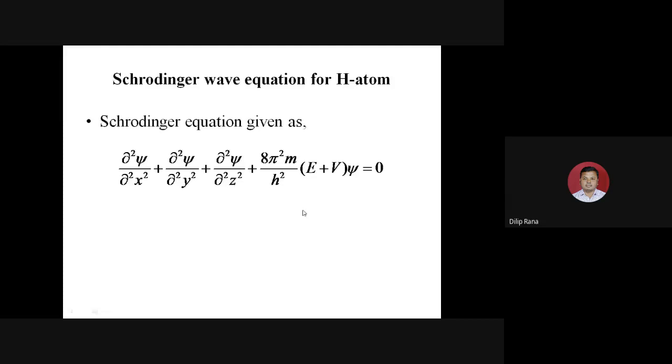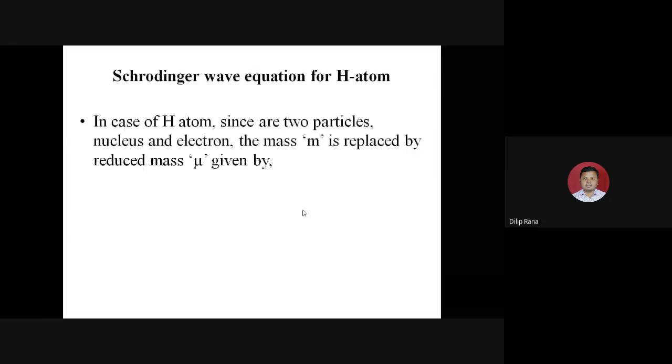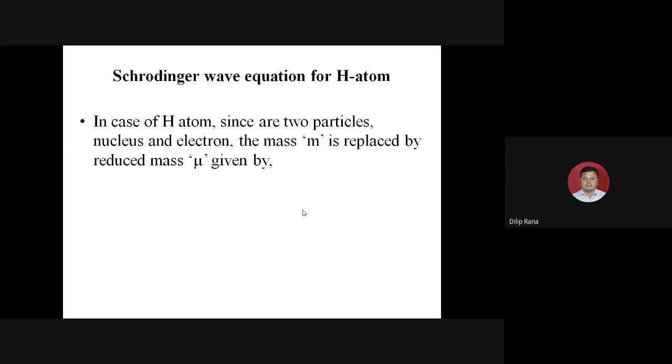Now, if we want to determine the polar coordinates of hydrogen, we have to consider the mass of the electron as a reduced mass. This is required because the mass of the electron and the mass of the proton have a lot of difference. So we cannot take the exact mass of the electron, we have to consider its reduced mass. The reduced mass is determined by a formula: reduced mass mu equals mn times me divided by mn plus me, where mn is the mass of the nucleus and me is the mass of the electron.